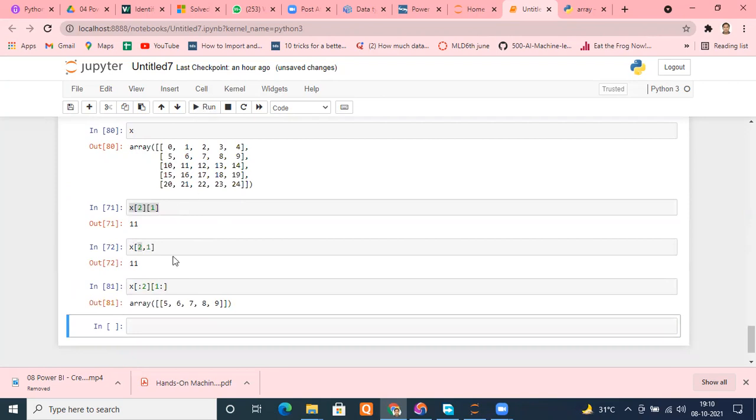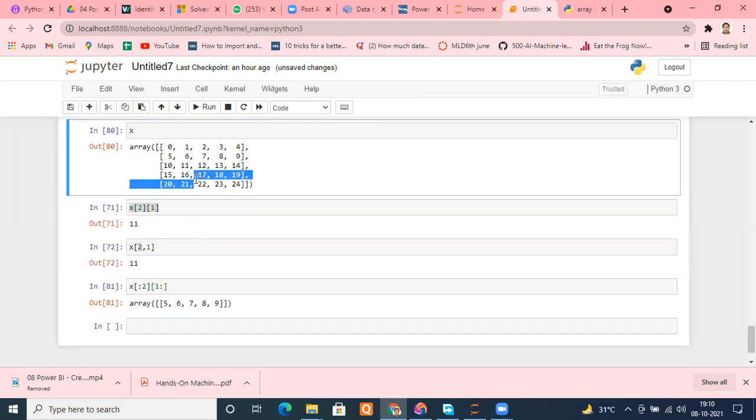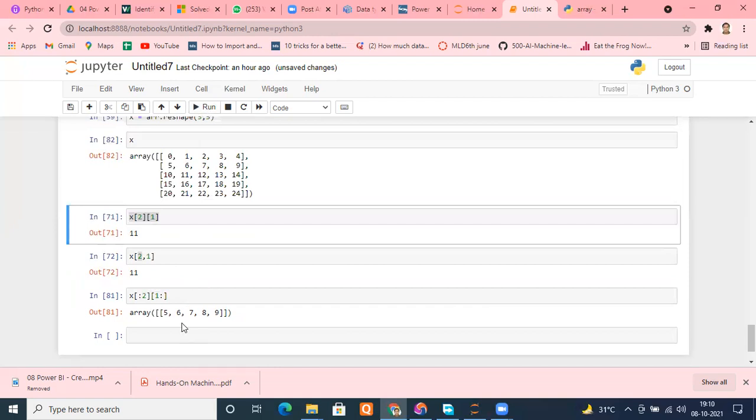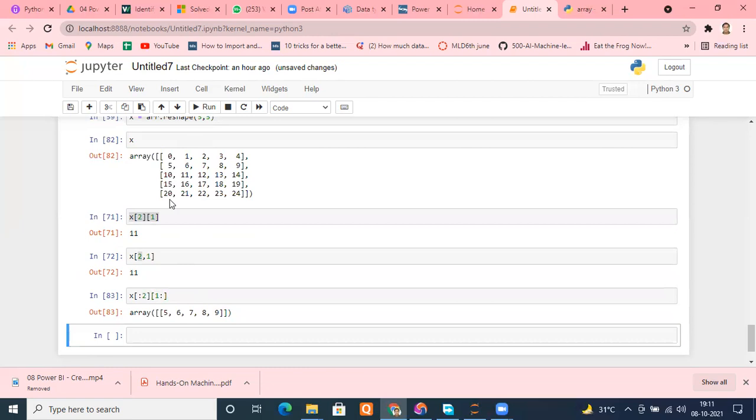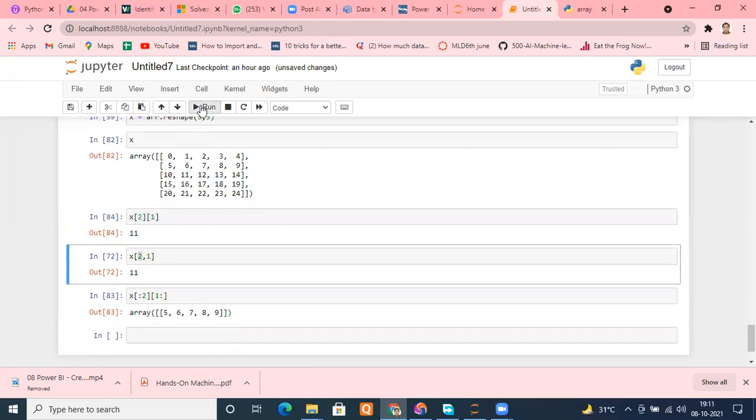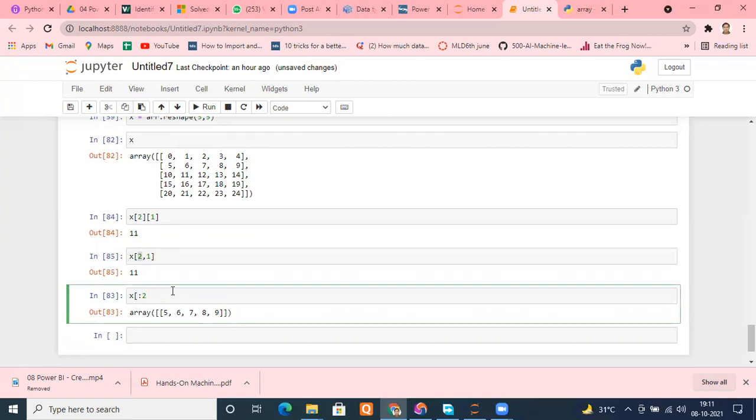What is happening? Let me try this way. This is perfectly fine. It should work. Using this way, it should work. But it's not giving me x21 is 11. Perfect. X21 is perfect. Let me remove this and bring it inside the bracket, comma, 1 colon.